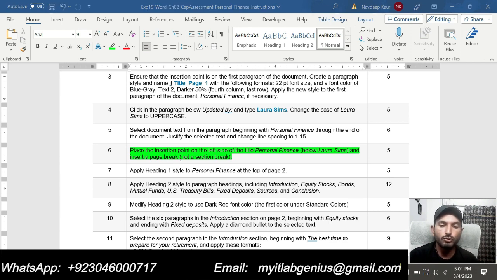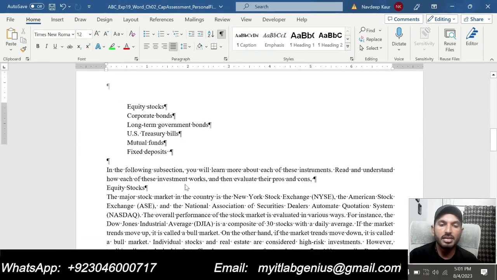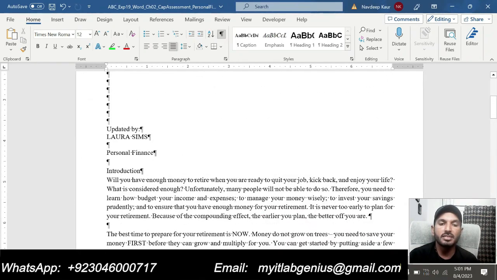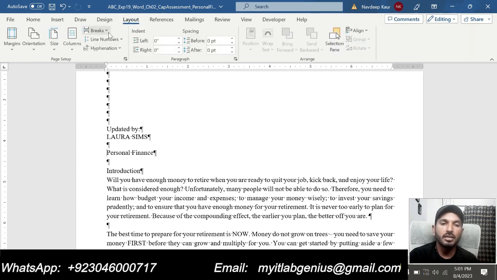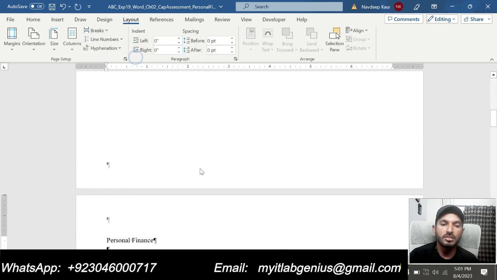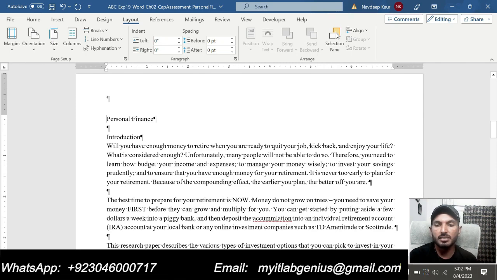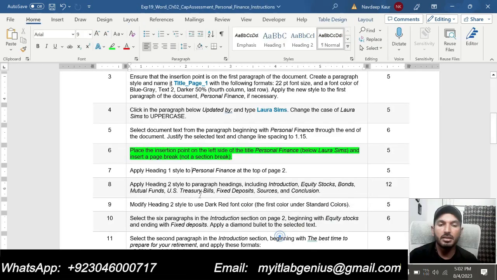So we are supposed to move text starting from personal finance on the next page, and this we can do by inserting a page break before this. So we can do this by going to the layout tab, and here you can see the breaks, and this is the page break. So insert this one, and you can see that text has been moved to next page, that is starting from the personal finance. So that is all required in step number 6. So I have completed 6 steps so far,